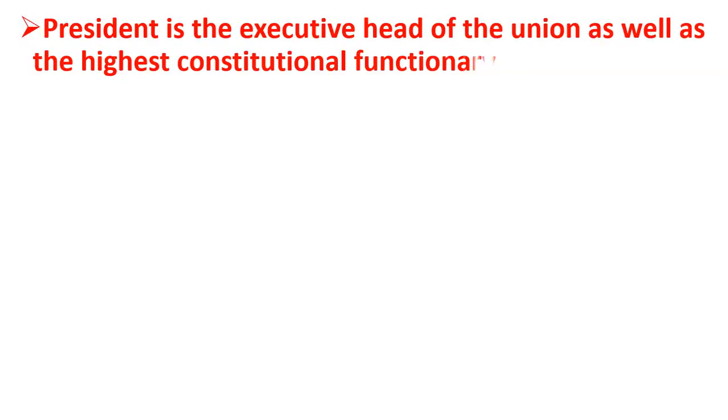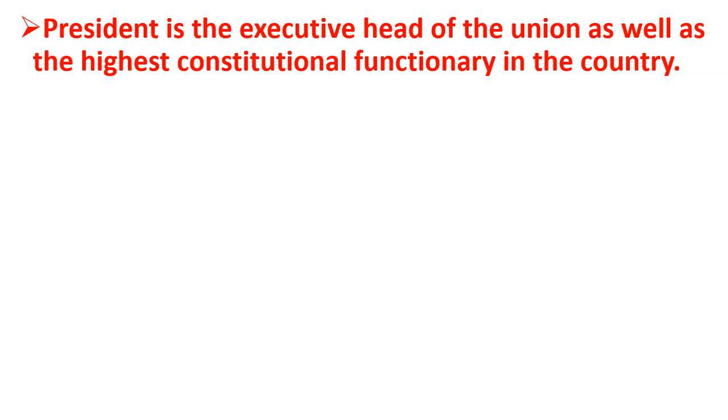Now friends, the President is the executive head of the union as well as the highest constitutional functionary in the country. What is the meaning of executive head of the union? It means that all the executive powers of the union government are vested in the President, and moreover, the President is the senior most officer of the union government.